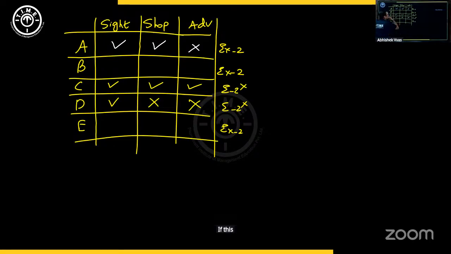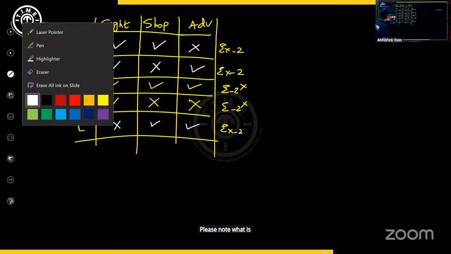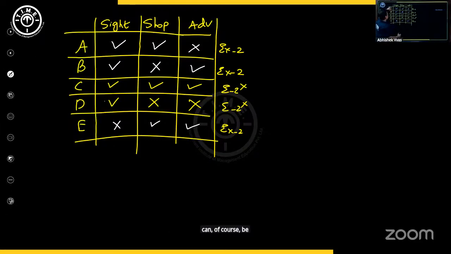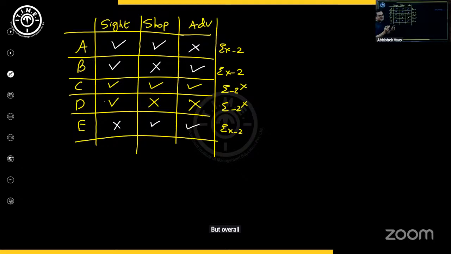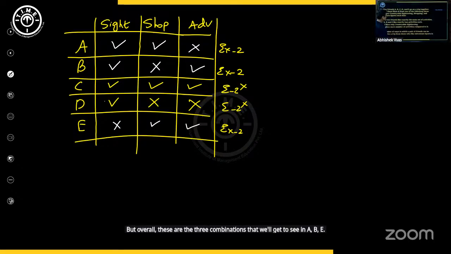If this combination is already done, then B, let's assume, likes sightseeing and adventure sports, not shopping. Then E will like these two and not sightseeing. Please note what is written here in white can of course be interchanged. For example, this combination can come here, this can come here. They can be interchanged, right? But overall, these are the 3 combinations that we'll get to see in A, B, E.